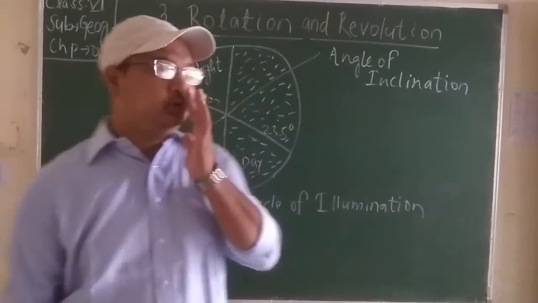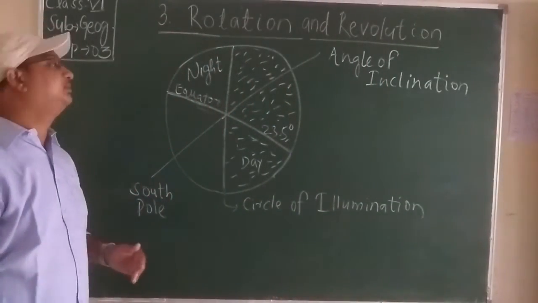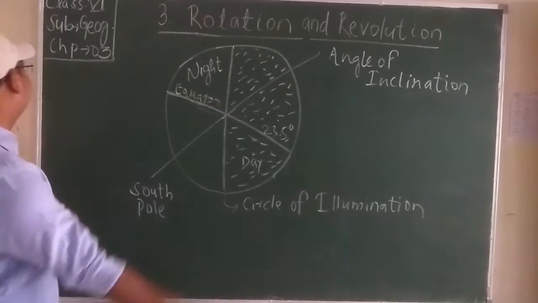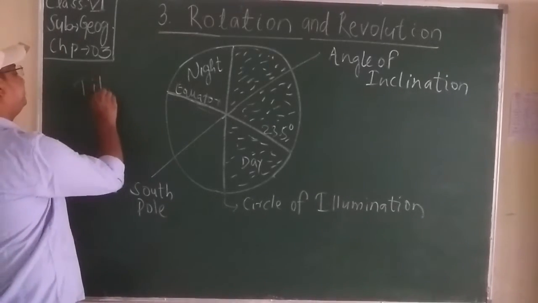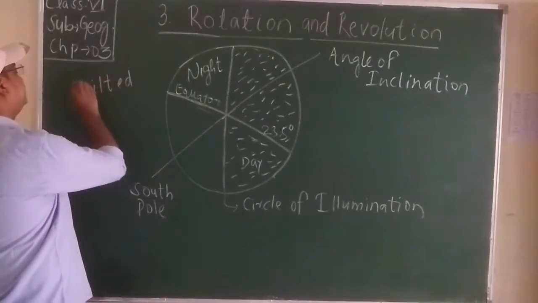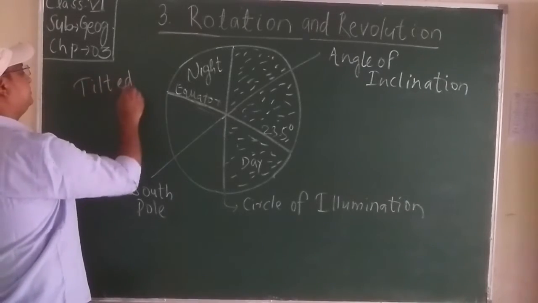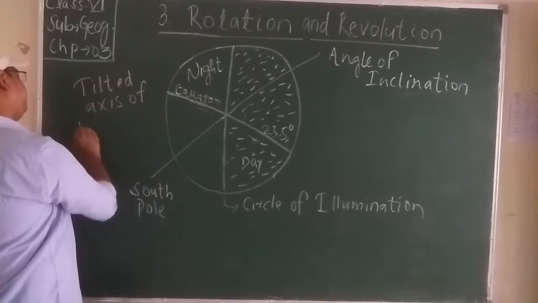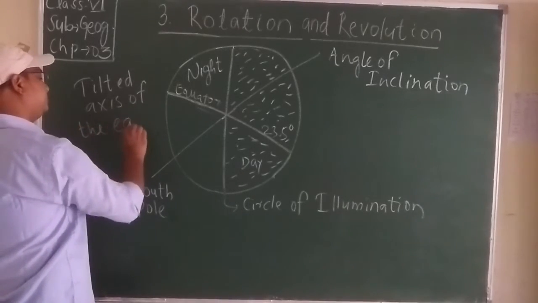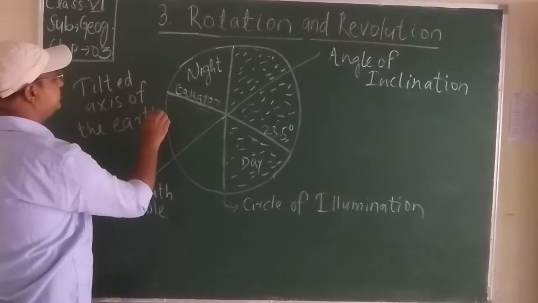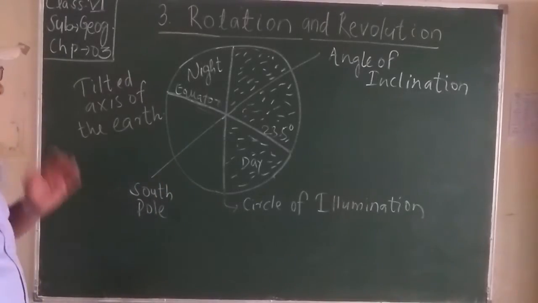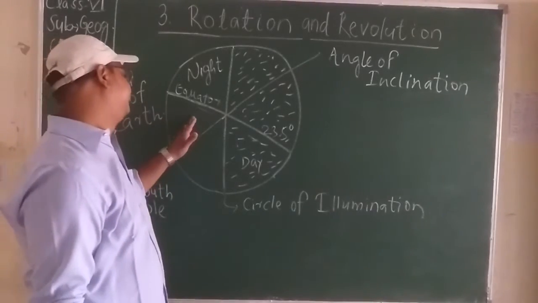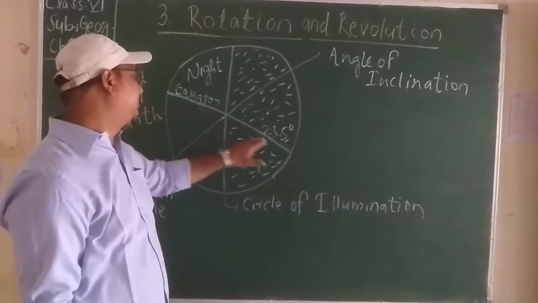Then students, I have drawn a diagram. Please have a look at this. This is the tilted axis of the Earth, and this part is the equator, students.